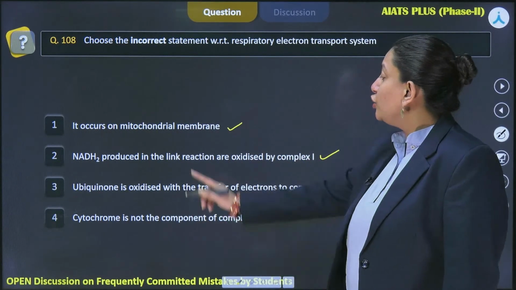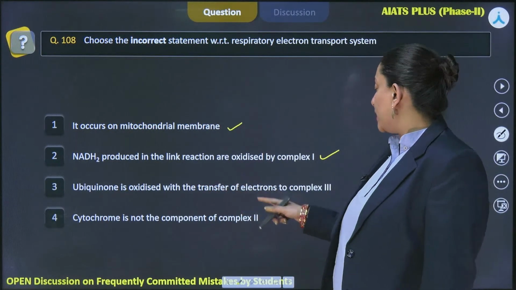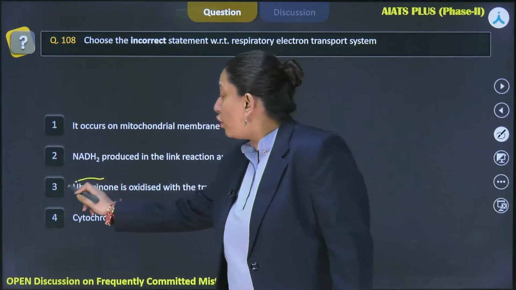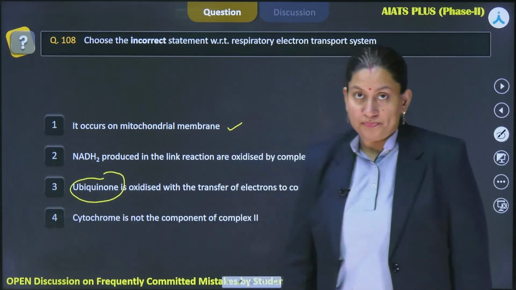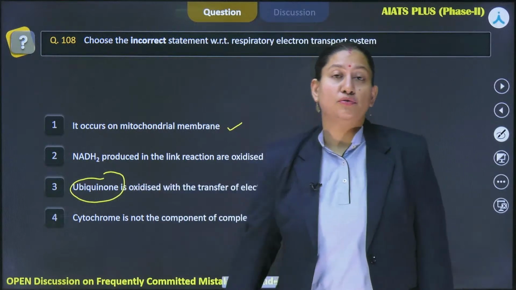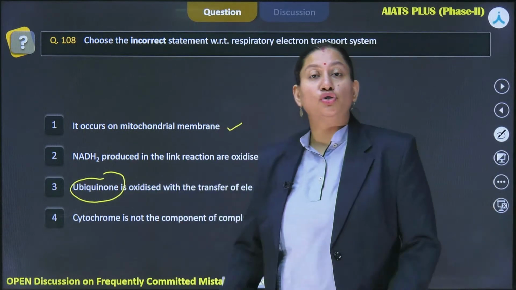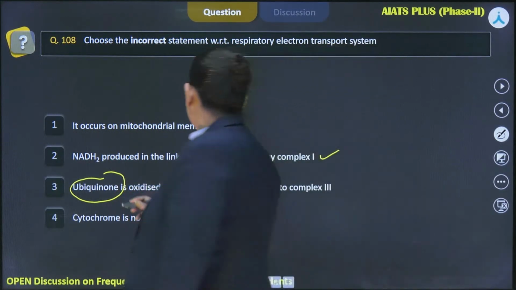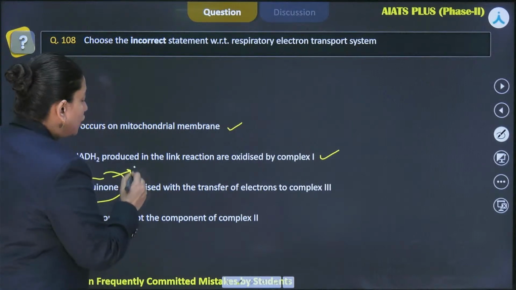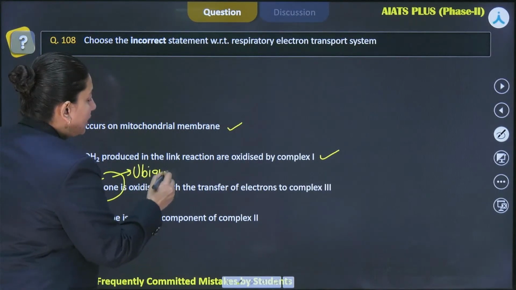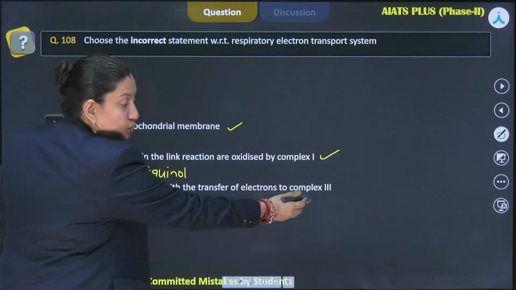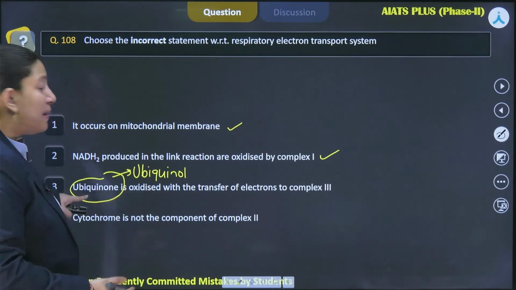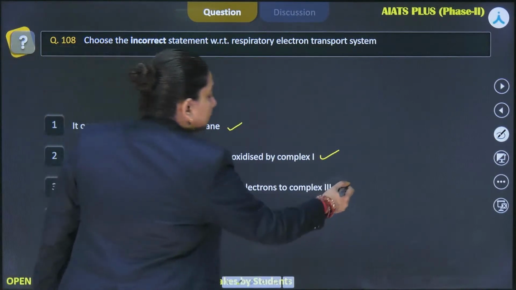Then the third says ubiquinone is oxidized with the transfer of electrons to complex 3. So ubiquinone is already the oxidized form, right? When it takes up the electrons and protons, it is reduced to ubiquinol. So ubiquinone is not oxidized when transferring electrons; rather it is ubiquinol which transfers the electrons to complex 3 and gets oxidized back to ubiquinone. So this statement is incorrect.